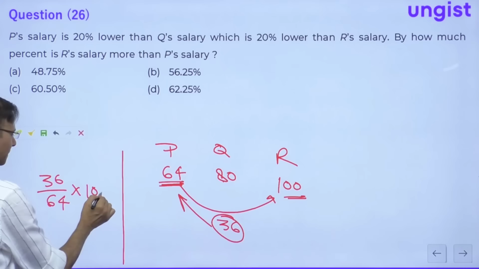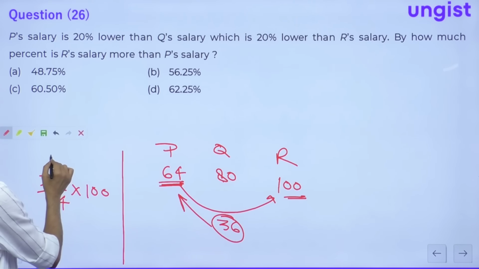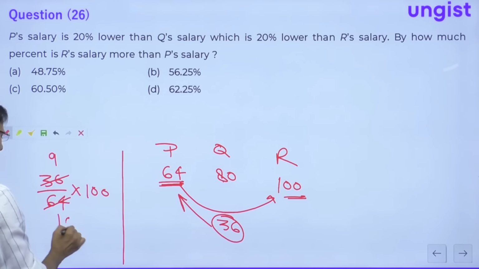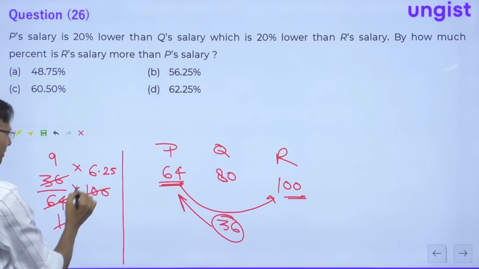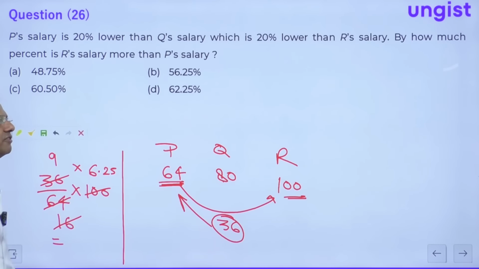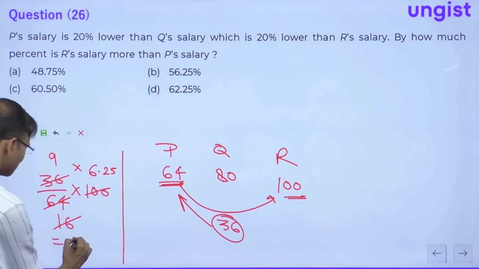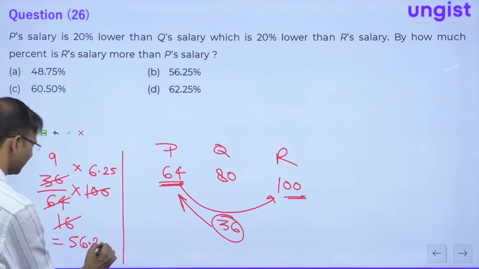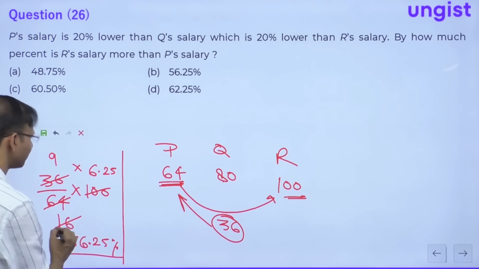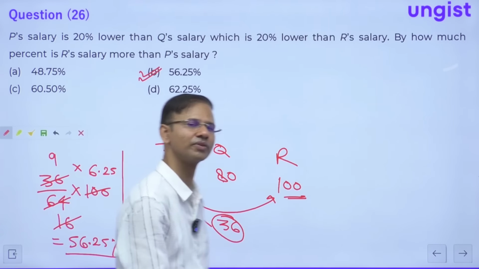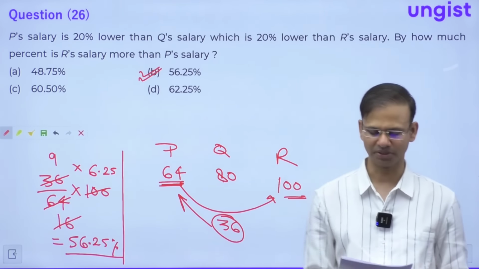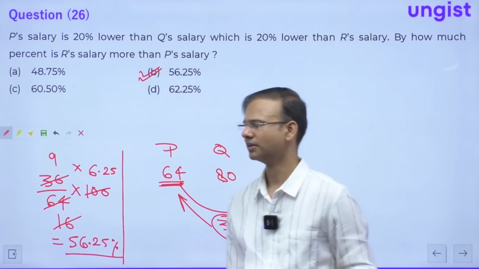into 100, correct? So this is what? This is 9 and this is 16. 100 by 16 is 6.25. So 6.25 into 9, this is 54 plus 2.25, which is 56.25. All right, everyone? So here, this is 56.25%. Option B is the right choice, right? 56.25%. All right? Correct, guys?